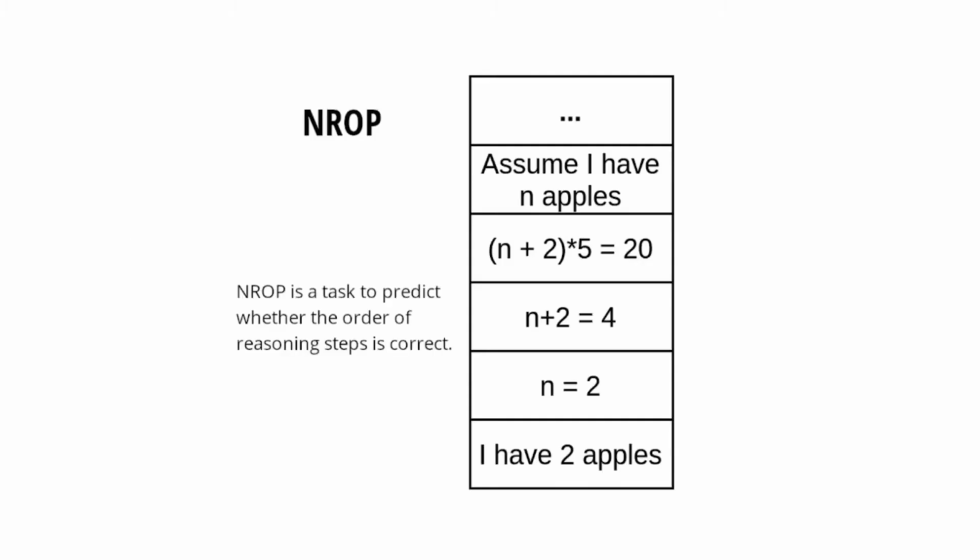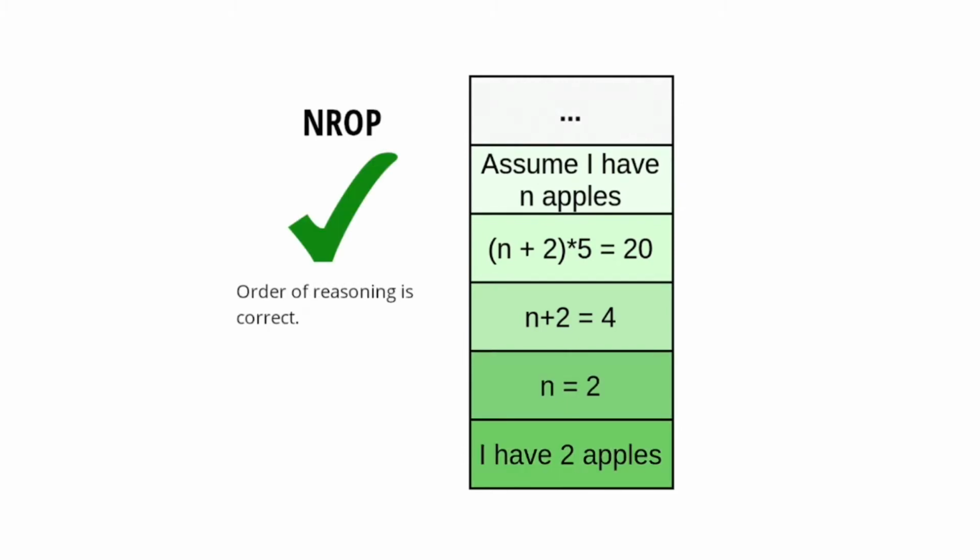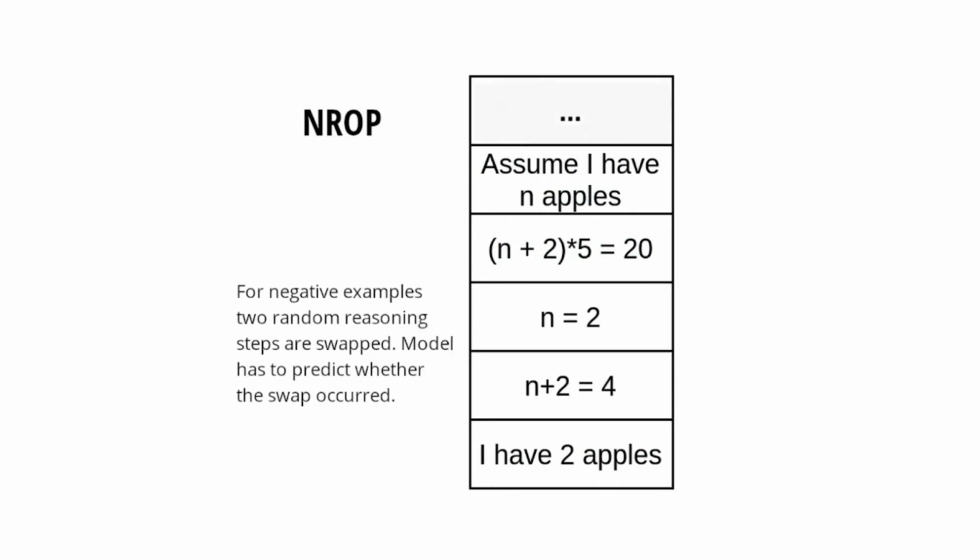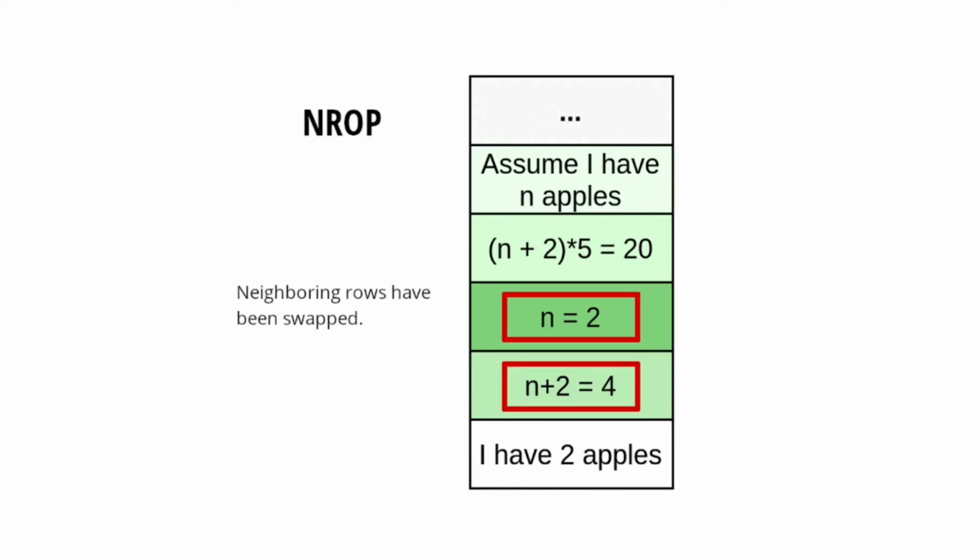For better utilization of the rationals, we suggest another loss. We call it neighbor reasoning order prediction, NROP. NROP is a coherence loss that forces the model to pay greater attention to rational. We split the reasoning into steps, and then for 50% of data points, we randomly swap 2 neighboring steps. We combine NROP loss with standard MLM loss.